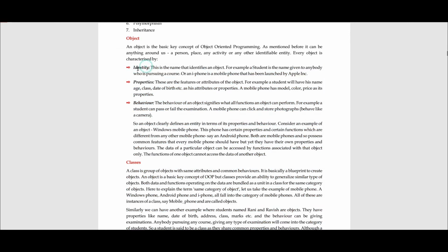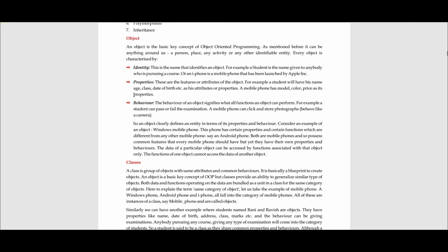An object will have an identity, certain properties, and a behavior. By identity I mean how you identify that particular object. In real life, a student has a name, and that name uniquely identifies the student. Similarly, an object has an identity by which you can uniquely identify it.